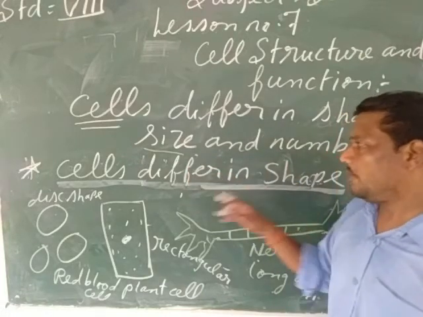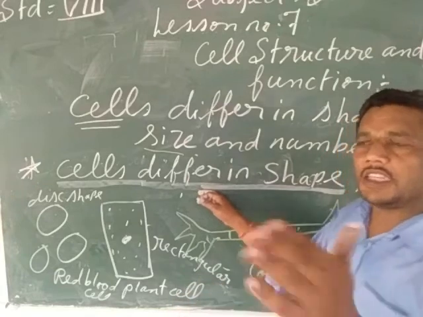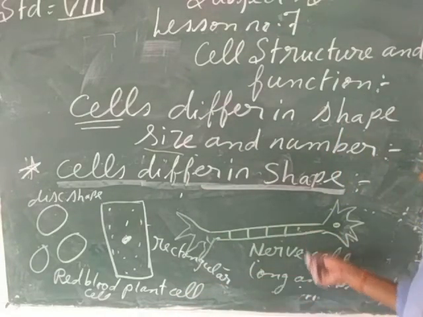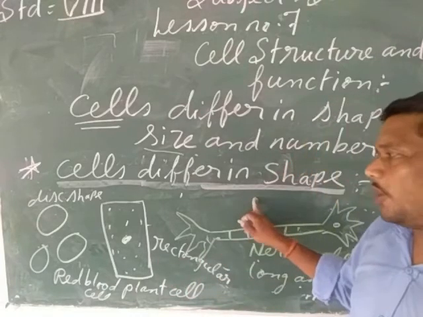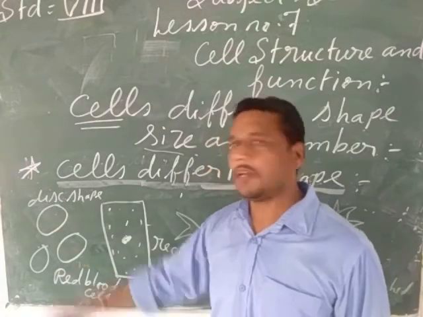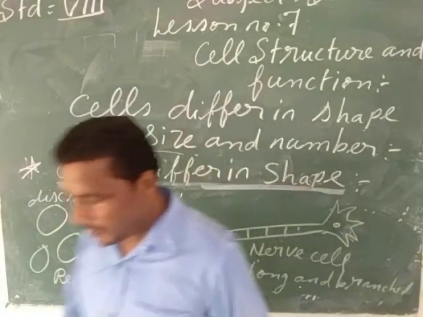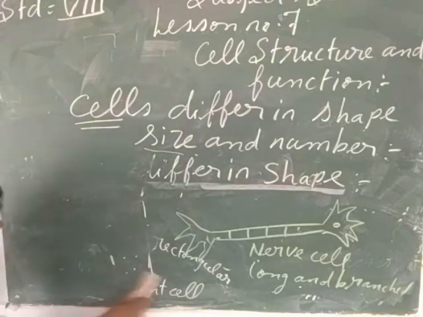Now shape, we have seen that the different cells have different shapes according to the function that they are going to perform in the body. So we have seen that the nerve cells are long and branched, plant cells are rectangular, skin cells are polygonal, and the red blood cells are a little bit dish-shaped. So these are the different shapes of the cell. Now my children, after this we will come to the topic that is going to say something about